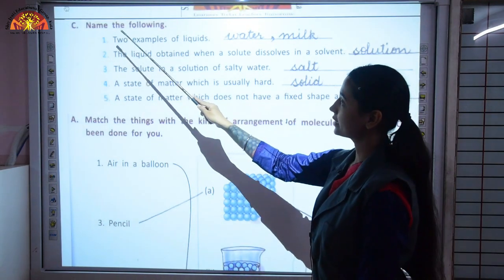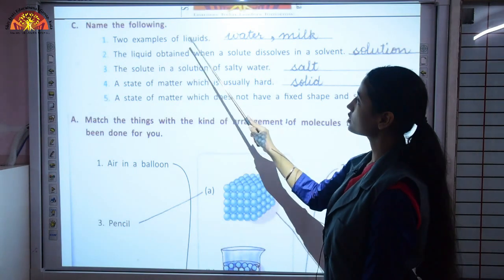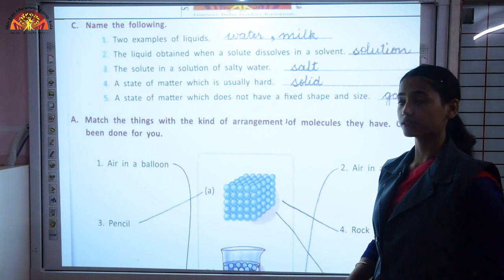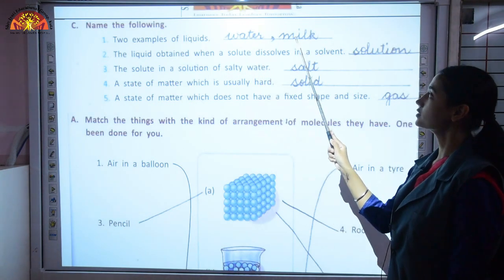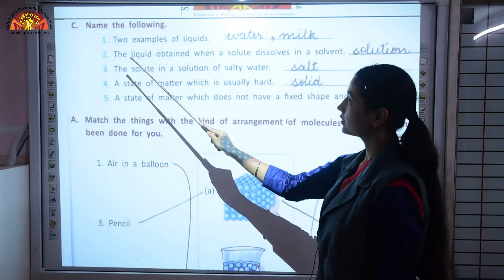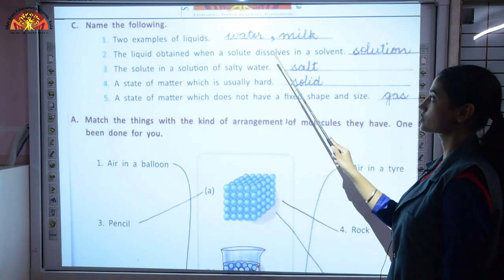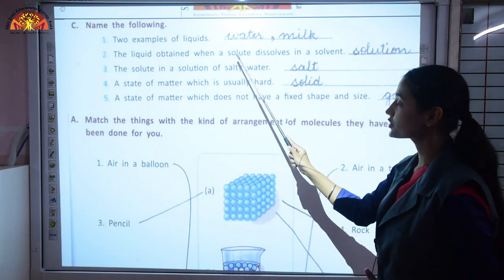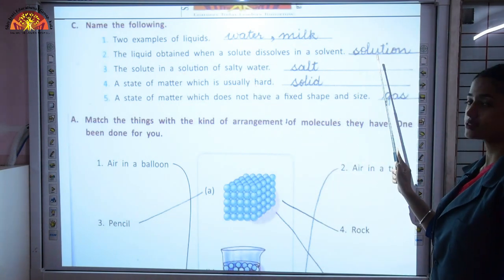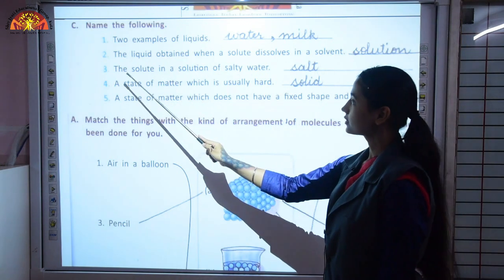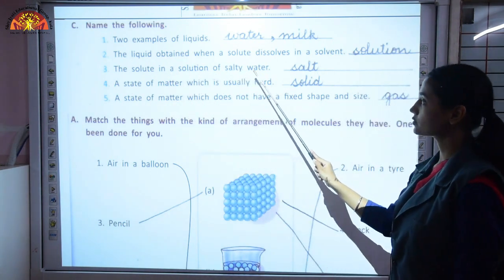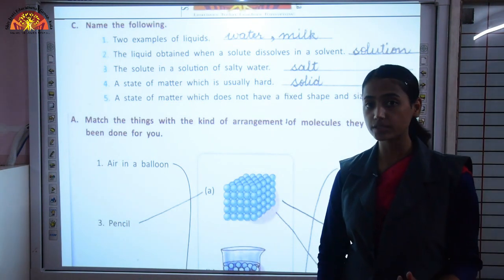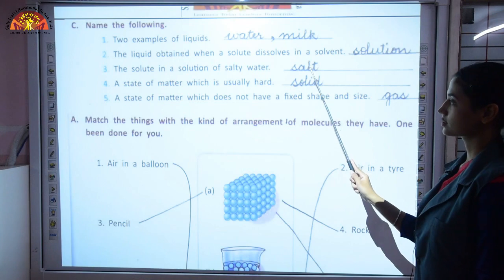Then C part, name the following. 2 examples of liquids. You can write any examples. The most common which we see around us are water, which we drink, and milk. Second, the liquid obtained when a solute dissolves in a solvent. That complete liquid, the combination of solute and solvent, is known as solution. Third, the solute in a solution of salty water. You have to tell which substance in salty water is present in lesser amount, that is salt.